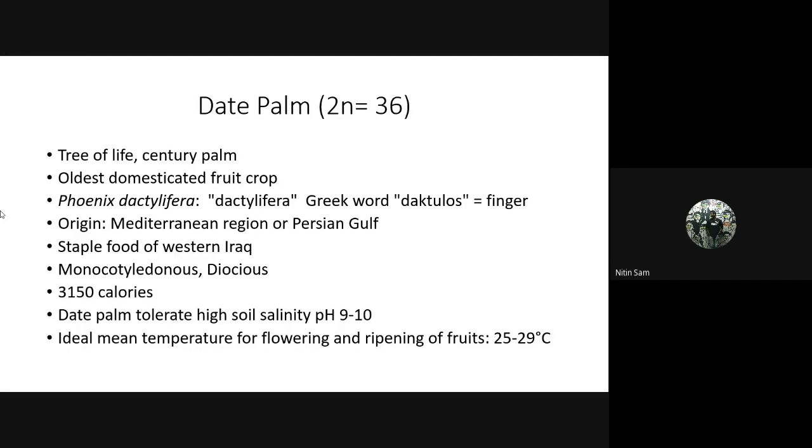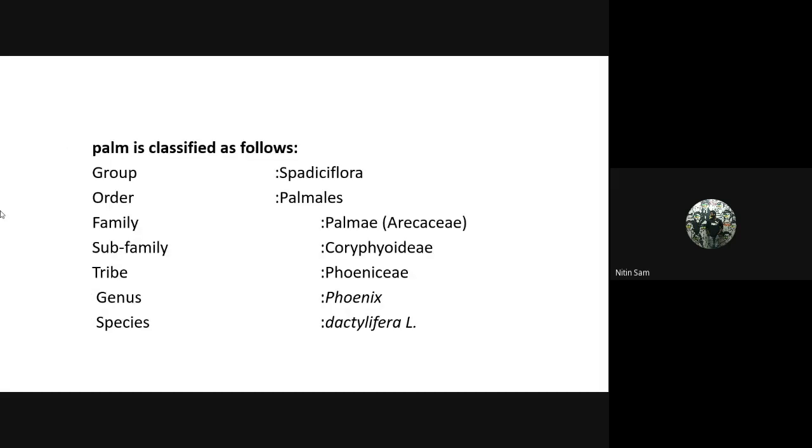It has the highest calorific value, that is 3150. Please remember this. Date palm tolerates high salinity with pH of up to 9 to 10. Ideal mean temperature for flowering and ripening is 25 to 29 degrees Celsius. So this is the classification. You need not remember it. You already know the family, which is Arecaceae or Palmae, and the genus species is enough. The required heat unit is 3300 for cultivation of date.